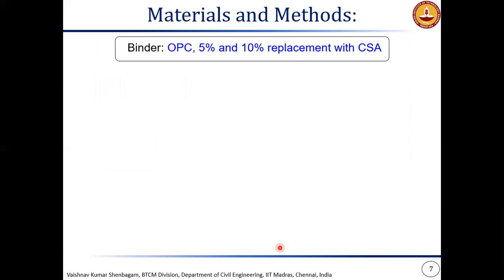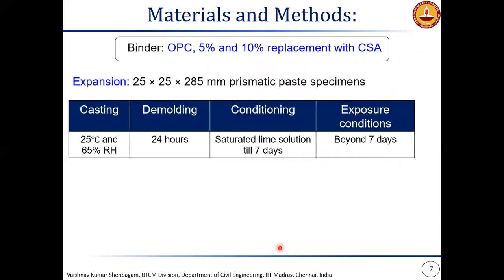First is the OPC, the Portland cement system, with 5% and 10% replacement levels of CSA with OPC. For expansion studies, 25 cross 25 cross 285 prismatic specimens were used. They were demolded at 24 hours and conditioned till 7 days in saturated lime solution, beyond which they were exposed to one of the 5 exposure conditions that was mentioned in the previous slide.